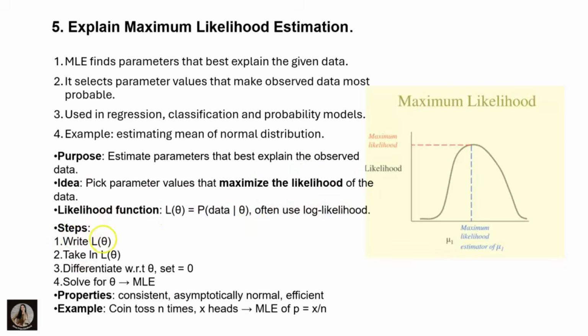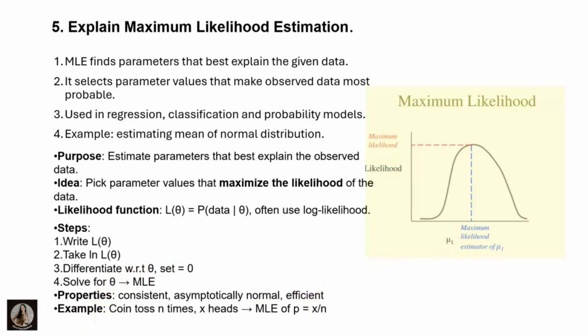The steps to finding the maximum likelihood estimator for a parameter theta: write the likelihood L of theta. Clear? After that, take the natural logarithm of that and differentiate with respect to theta. After that, set the derivative to 0 and solve for theta to find the maximum likelihood estimate. The properties of MLE are that it is consistent, asymptotically normal and efficient.